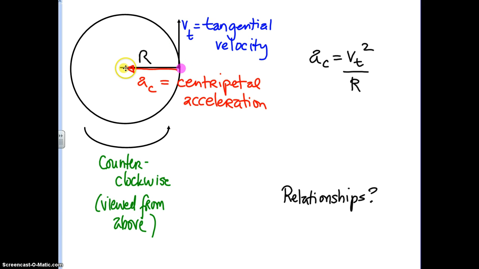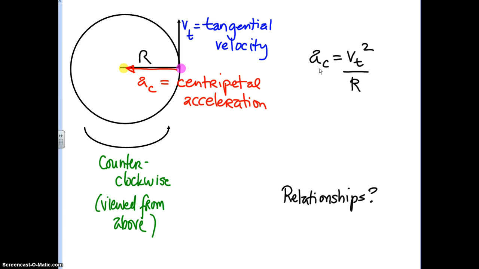So again, if this is my hand and these are my keys and this is the lanyard, the piece of rope, if you will, that's holding my keys connected to my hand, and it's spinning this way, counterclockwise as viewed from above, notice the right angle here. The centripetal acceleration is always pointing towards the center, and the tangential velocity is always at a right angle to it. And here's a nice equation that describes that.